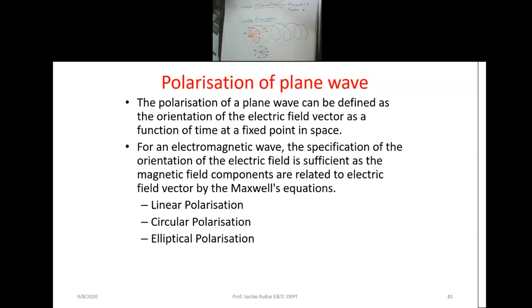If you see your mobile phone, it is nothing but a linear polarized wave. We are receiving a linear polarized wave signal, but your transmitter can be a circular one. It is not necessary that it should be linear; it can be a circular one, but you can receive it with a linear polarized antenna. The condition is that we need matching polarization of the antenna, then we can receive the proper signal.